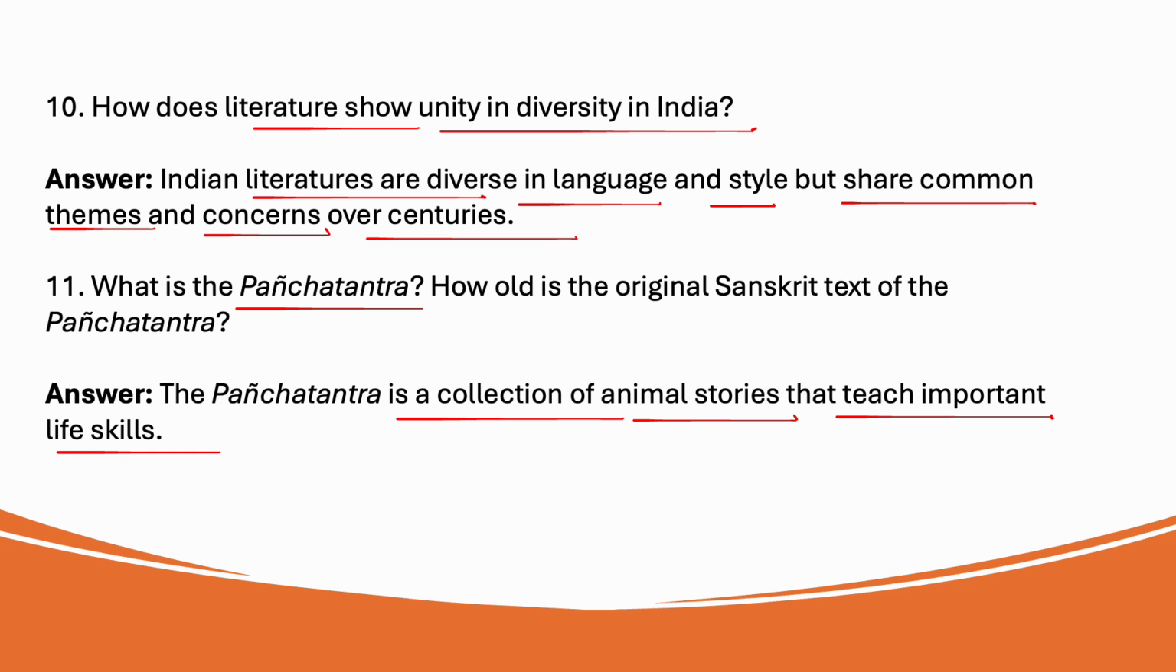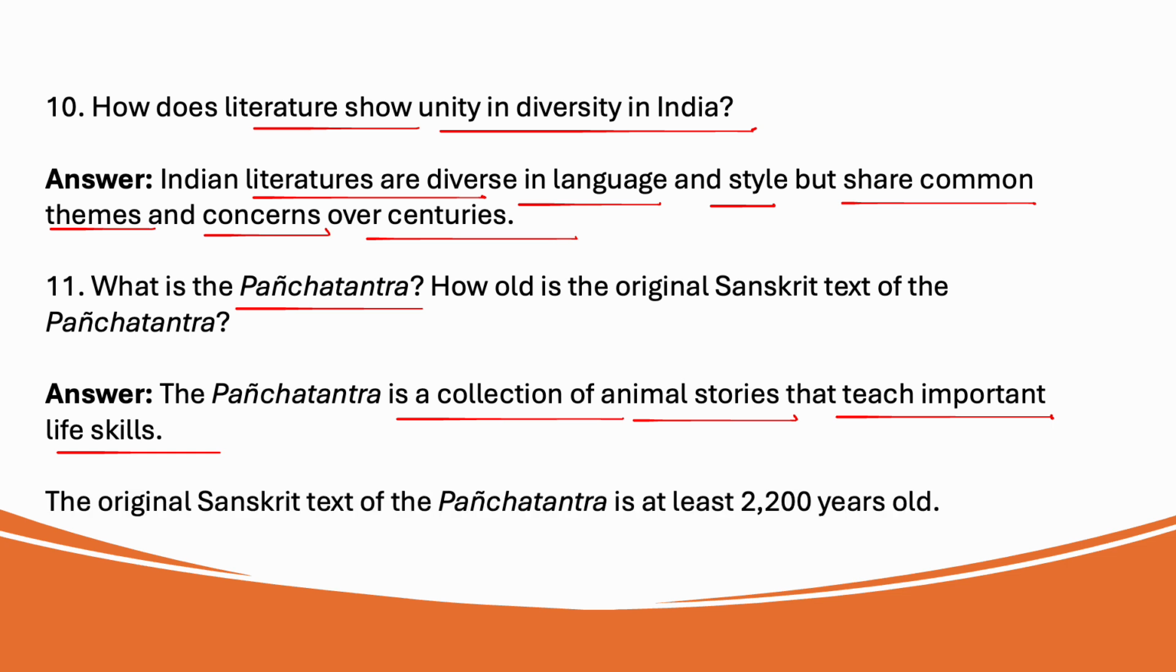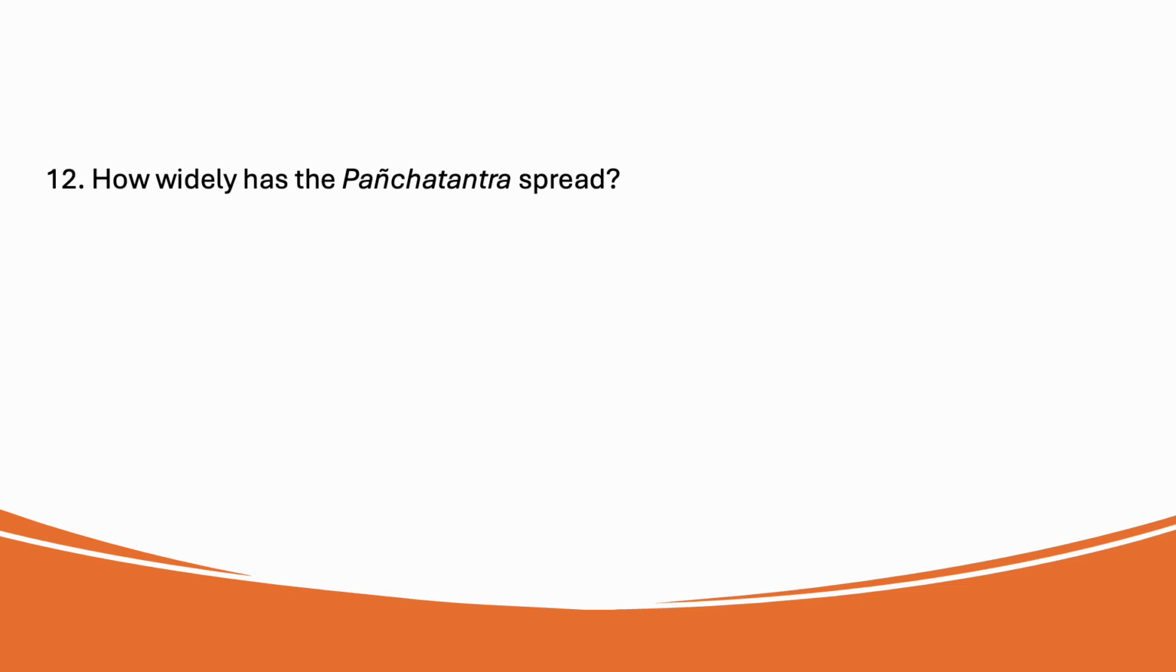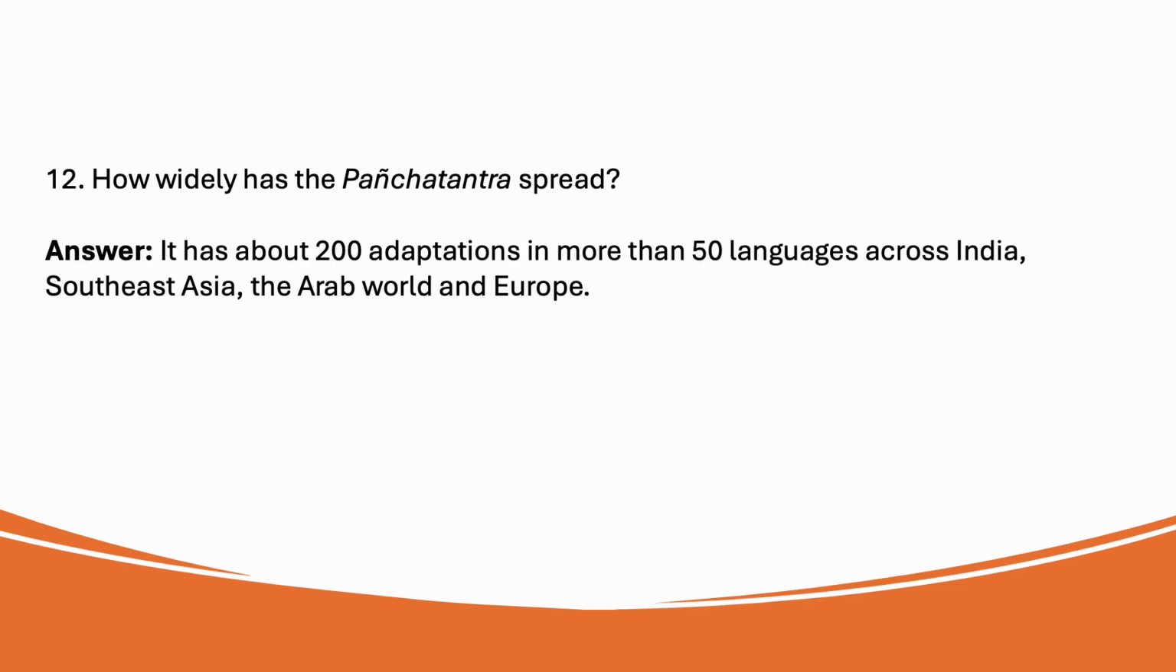Then, how old is the original Sanskrit text of the Panchatantra? The original Sanskrit text of the Panchatantra is at least 2200 years old. Next one, how widely has the Panchatantra spread? It has about 200 adaptations in more than 50 languages across India, Southeast Asia, the Arab world and Europe.